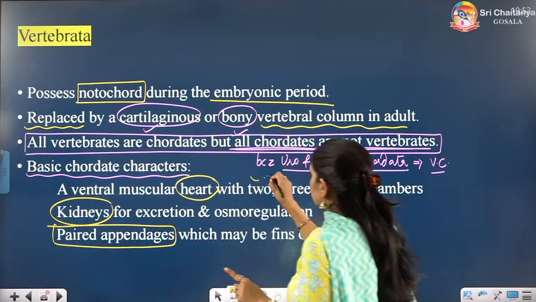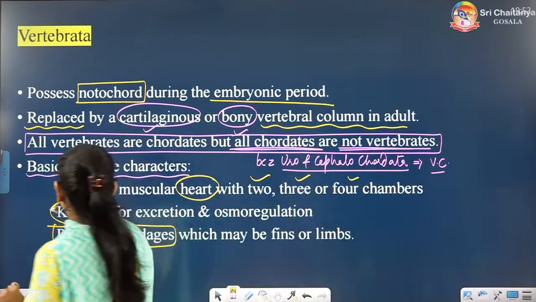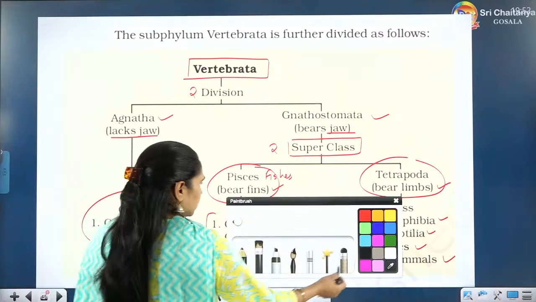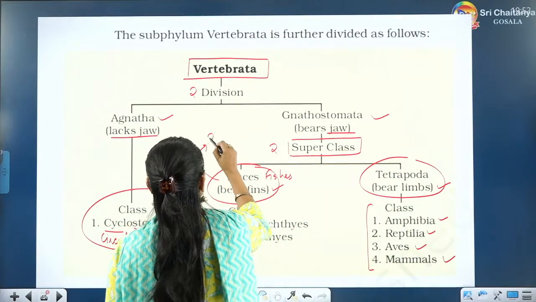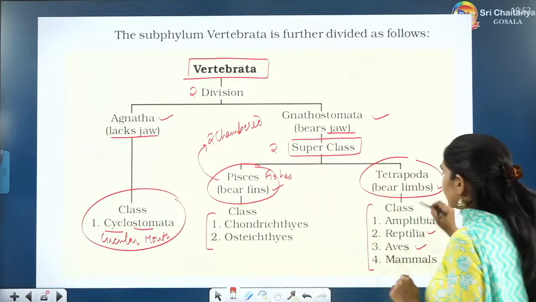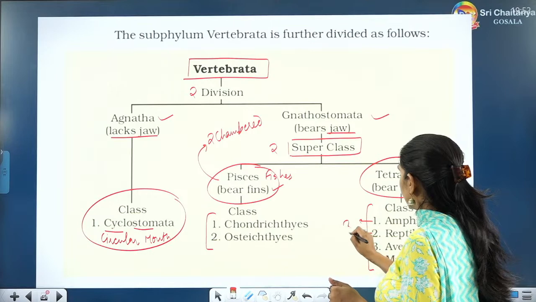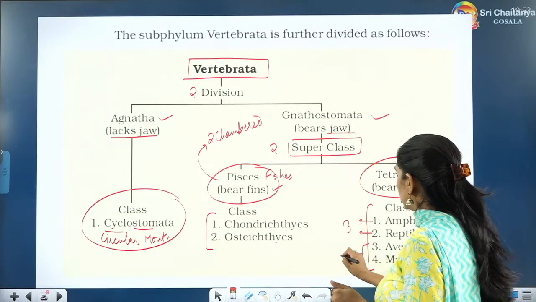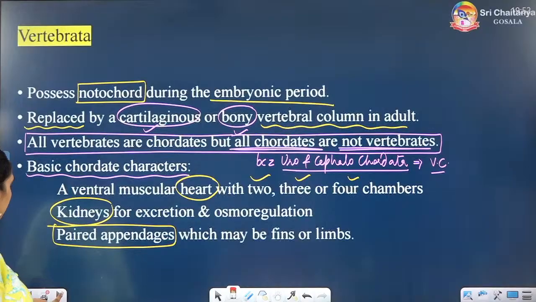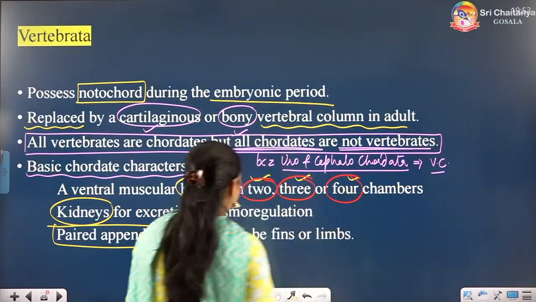So heart can be 2-chambered, 3-chambered, 4-chambered. I will tell you in the fishes. If you will see in the Pisces, 2-chambered heart, in all the Pisces. In tetrapods the chambers will increase. In amphibia and in reptilia 3-chambered. In Aves and Mammalia 4-chambered heart. So that is why it is written in Vertebrata: there will be heart 2-chambered, 3-chambered or 4-chambered.